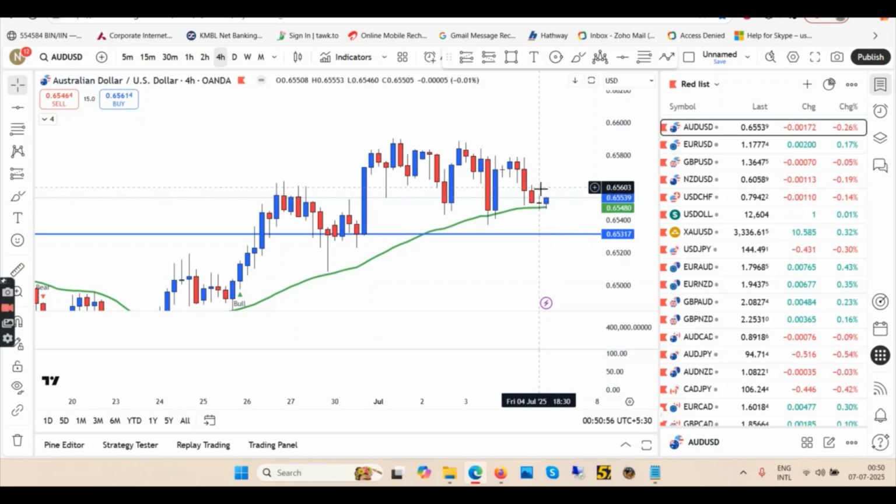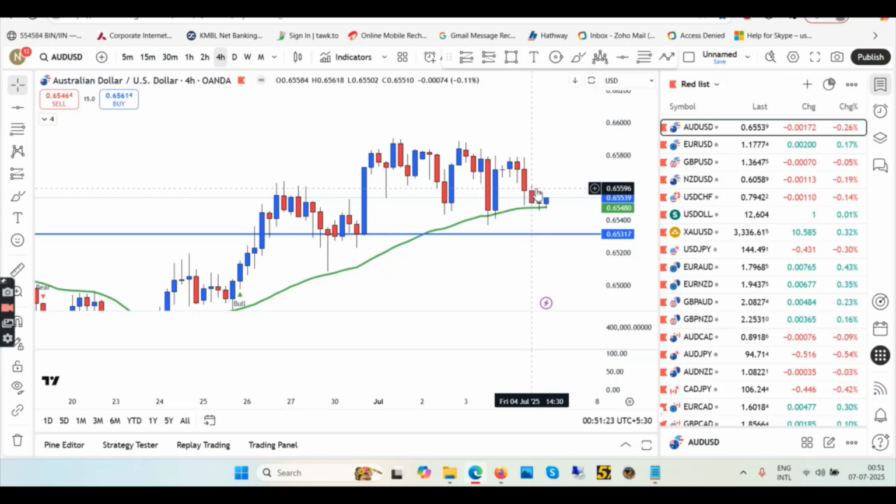Now I will enter long if this red candle is eaten by the next blue candle, and then take a profit here and exit. Because you can see this was the trend, pullback, new low. Then this red candle did not break this low. So this red candle did not make a new low, and then we have a rejection from the EMA. So this probably could be a short-term long trade. Short-term means for 4 hours.